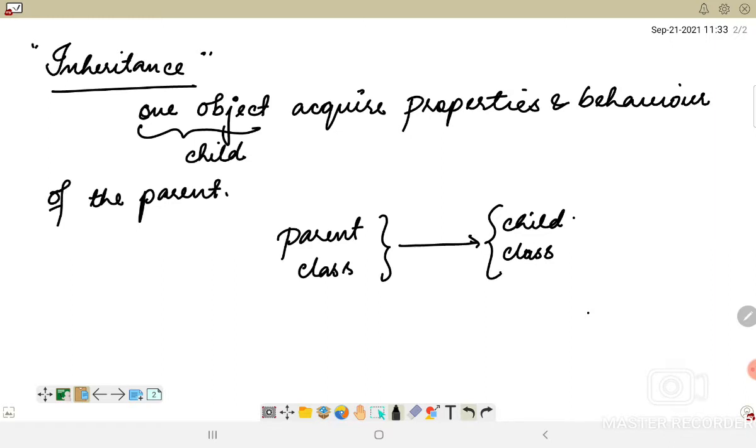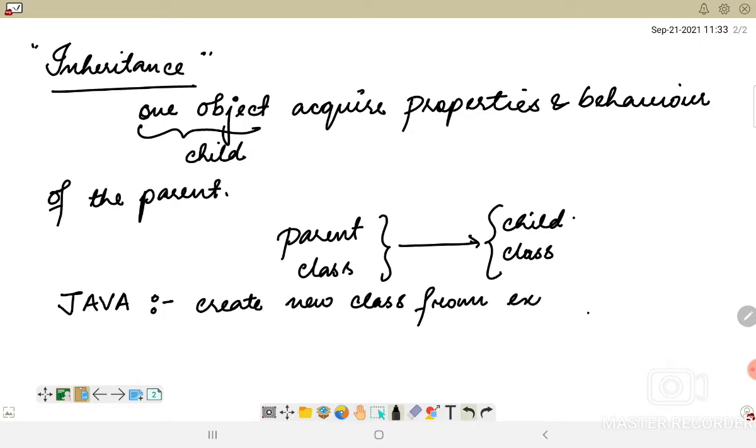And the idea behind inheritance in Java is that we can create new classes that are built upon existing classes. Since we are talking about OOP from a Java point of view, in Java it means that we can create new classes from already existing classes.